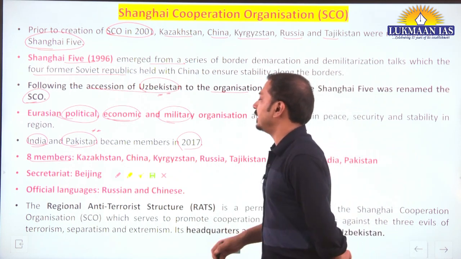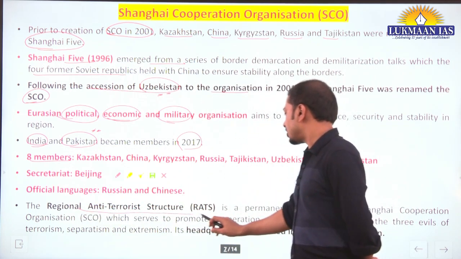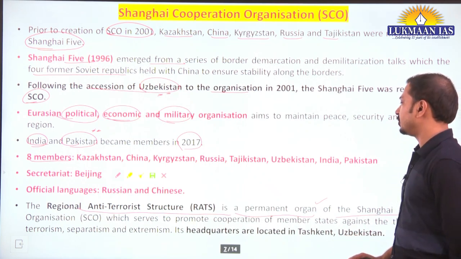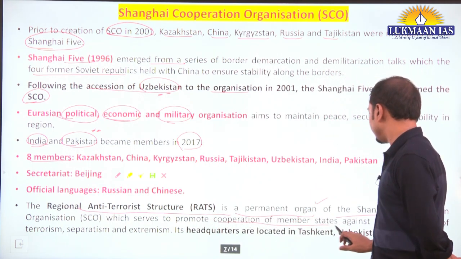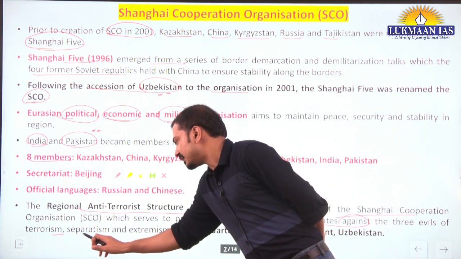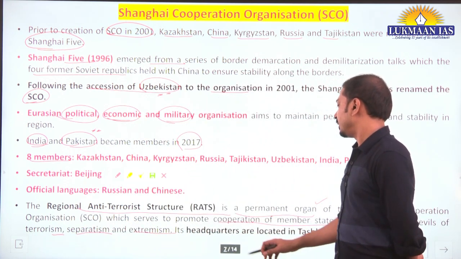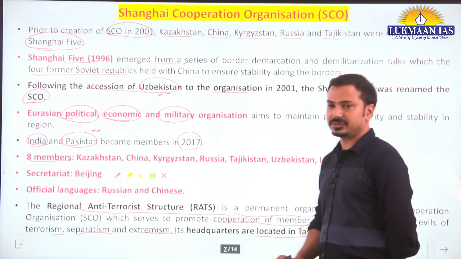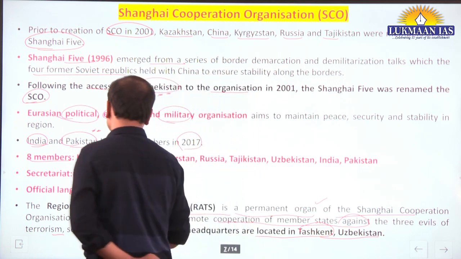How can we say that? The Regional Anti-Terrorist Structure is the permanent organ of the Shanghai Cooperation Organization, which serves to promote cooperation of member states against the three evils of terrorism, separatism and extremism. Its headquarters is located in Tashkent, Uzbekistan. RATS, Regional Anti-Terrorist Structure.